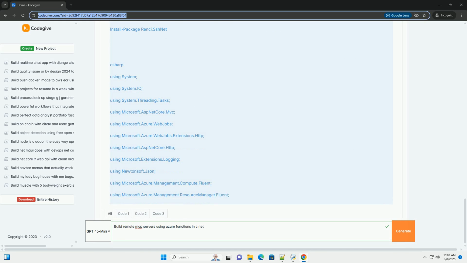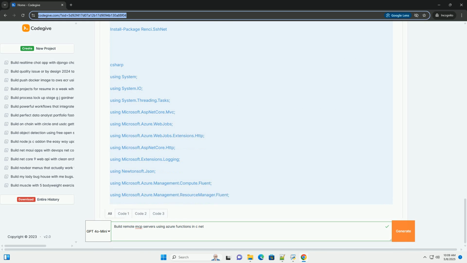Storage account connection string: an environment variable containing the connection string to your Azure storage account. Store this securely in the function app's configuration settings. Server configurations: the name of the table in Azure Table Storage. Create this table if it doesn't exist.